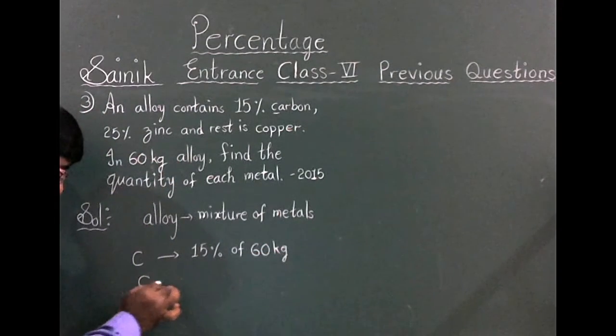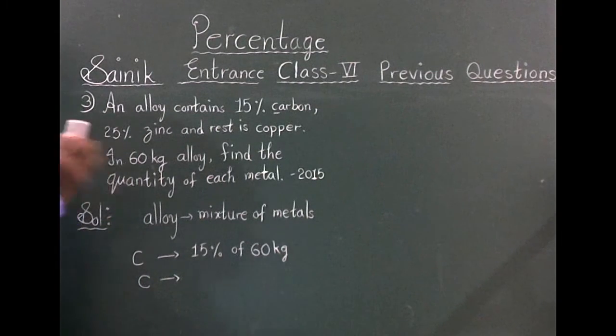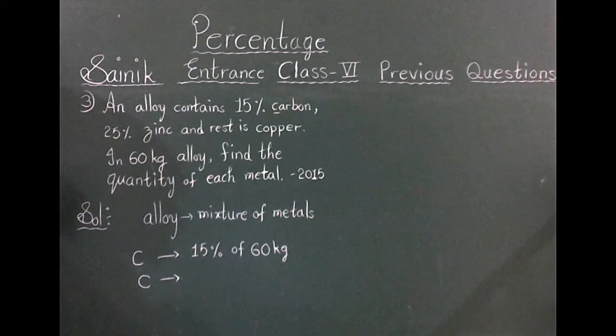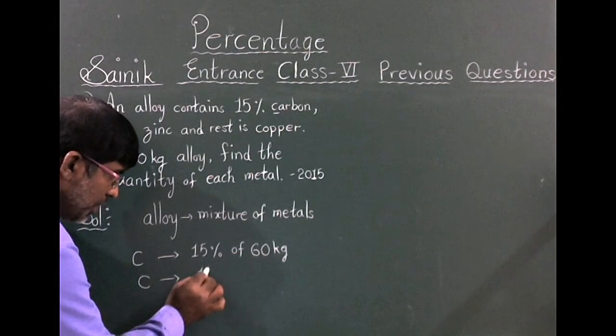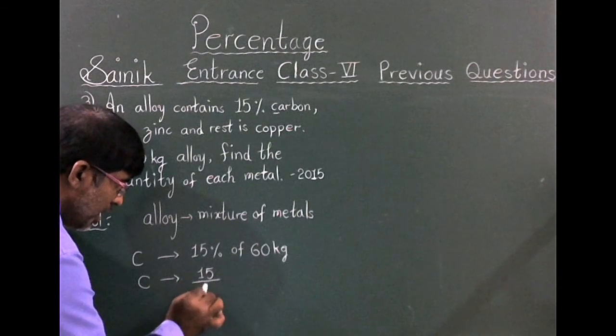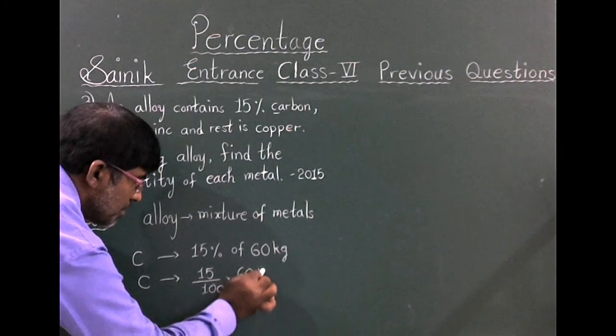Given the percentage, the quantity of carbon is 15% of 60 kgs, which is 15 by 100 into 60 kgs.